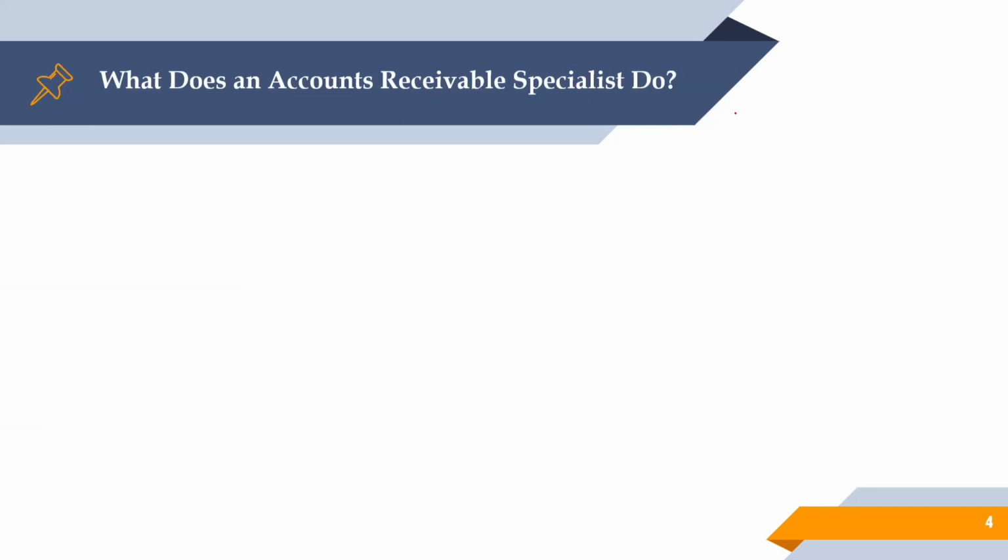Once you have clarity about what AR means, what sort of responsibility is there, and where account receivable starts, then you will know what the account receivable specialist does: preparing the quotations, then creating the sales order in the system. Once the sales order is created, we prepare the invoice and share it with customers.